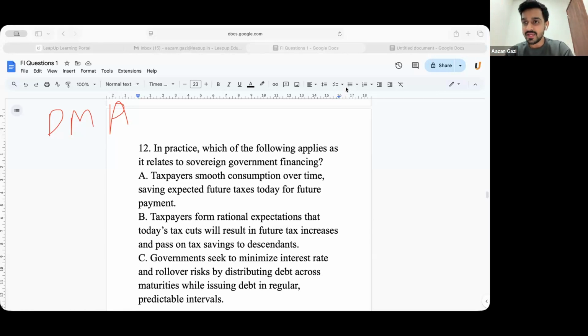Ayushi, rollover risk means, suppose I have issued a bond for 2 years. Now, Ayushi, can you tell me, 95% of the time, when do I pay the principal amount? When will I pay back the principal amount? I have issued a bond for 2 years at a 10% coupon rate. When will I pay the principal amount, Ayushi?